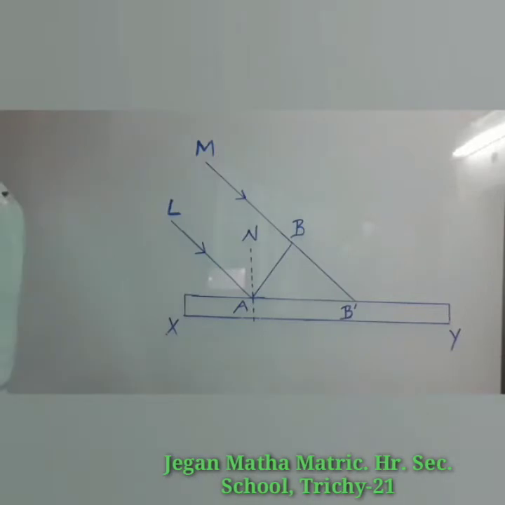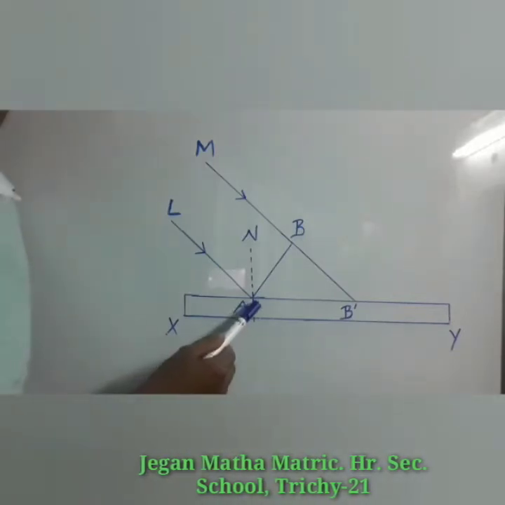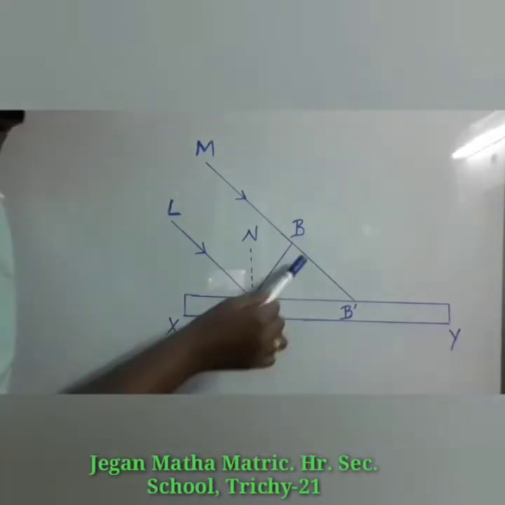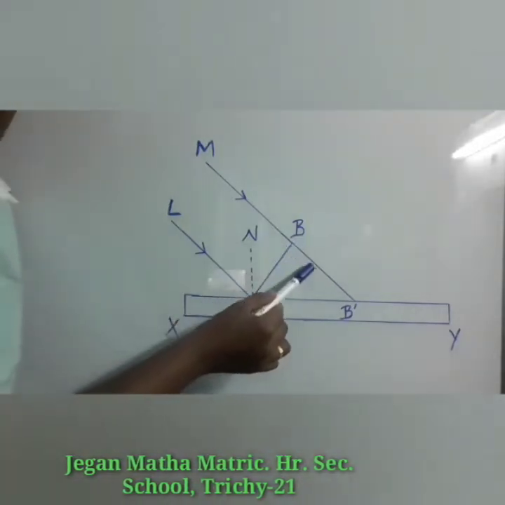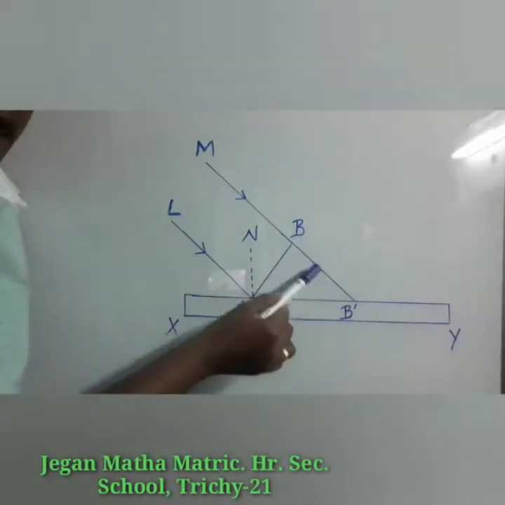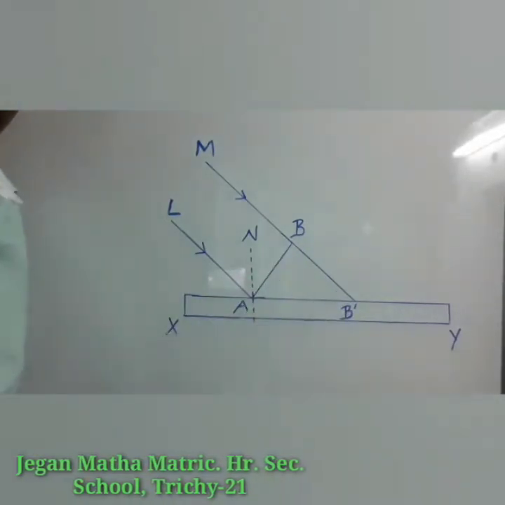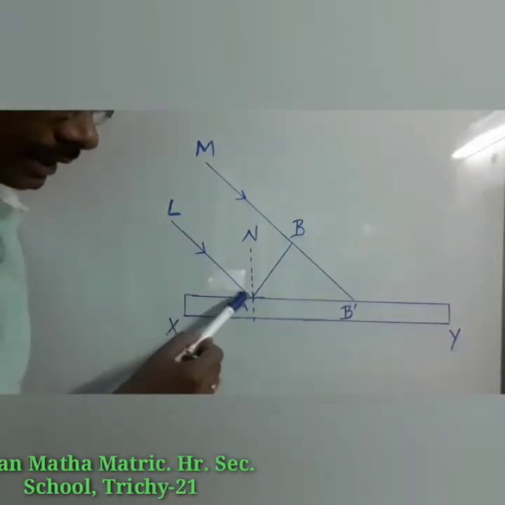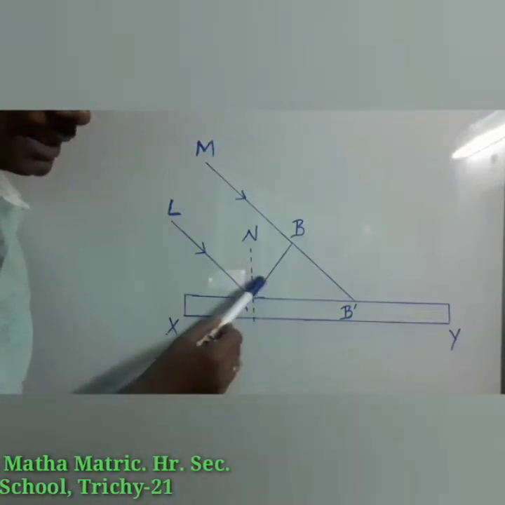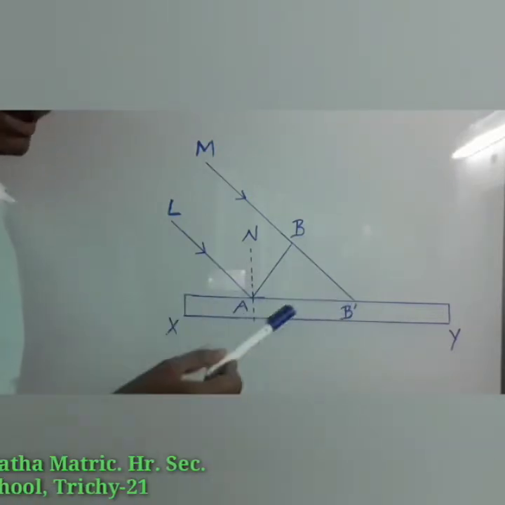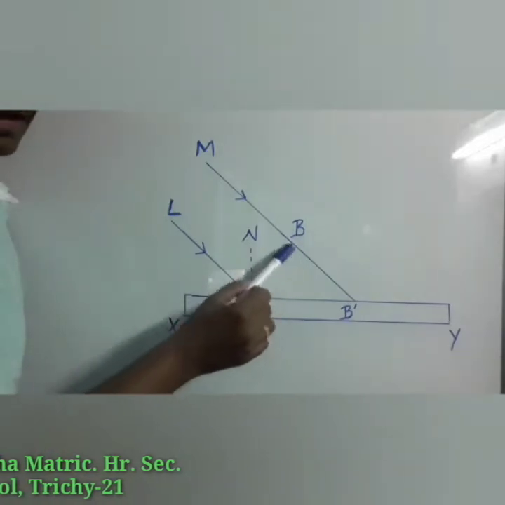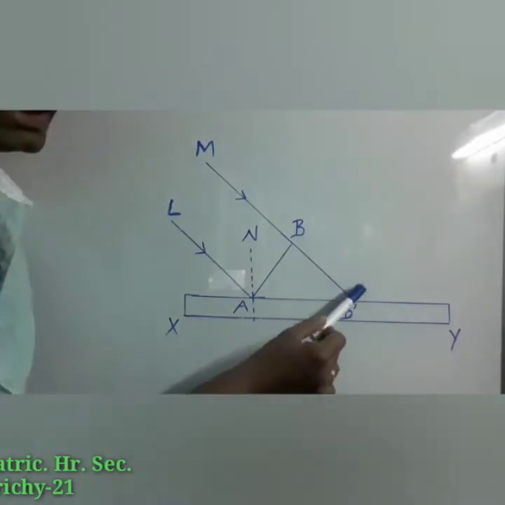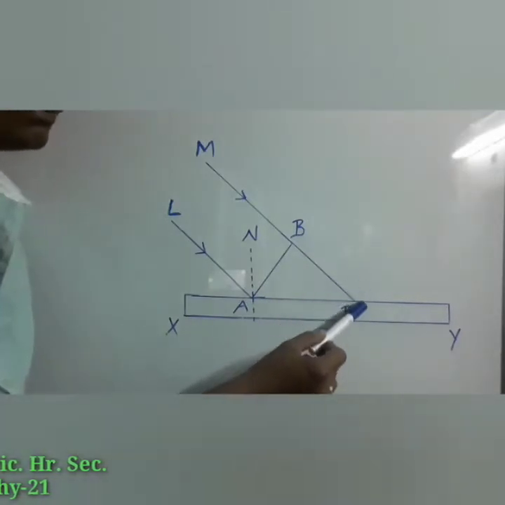At the given time, the point A of the incident wavefront touches the reflecting surface, but the point B is yet to travel a distance BB' to touch the reflecting surface at point B'. You can easily understand point A has already touched the surface, but point B has not touched the surface. Still it is traveling. After some time only it reaches the point B'.